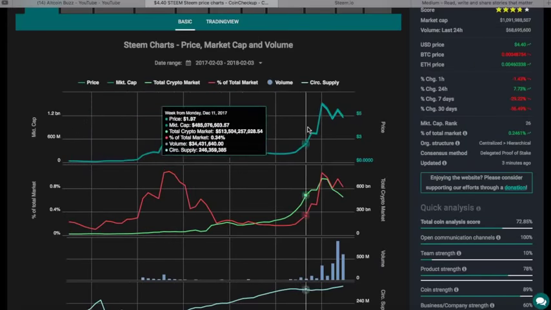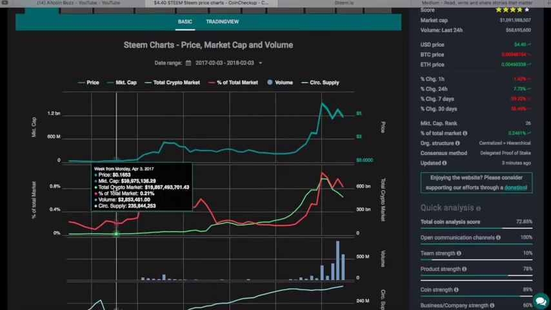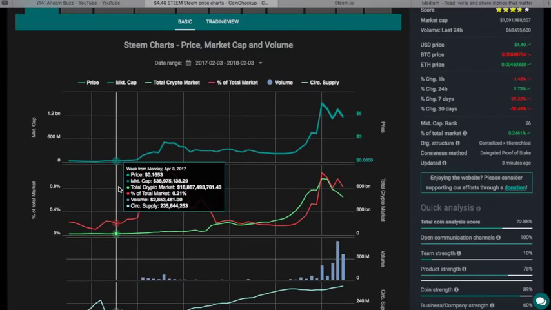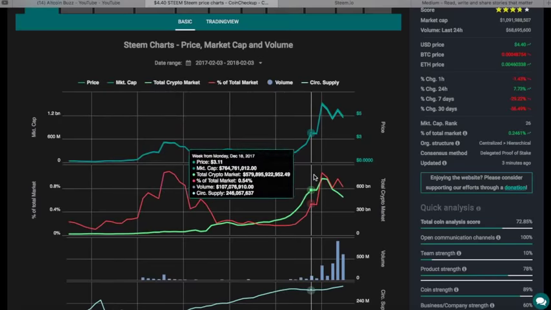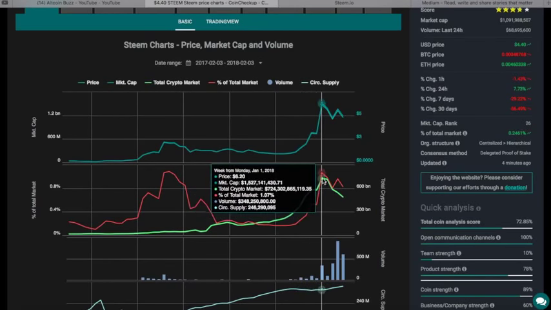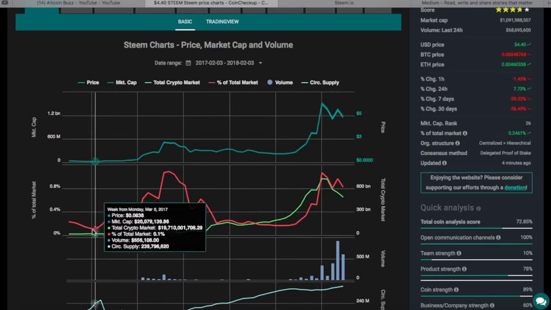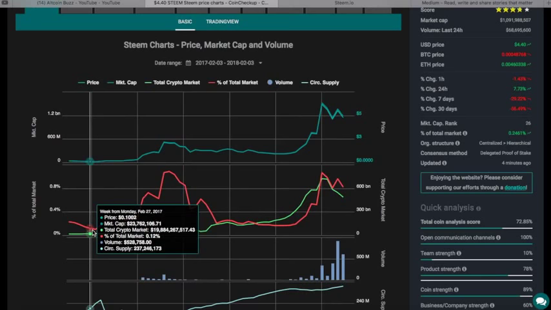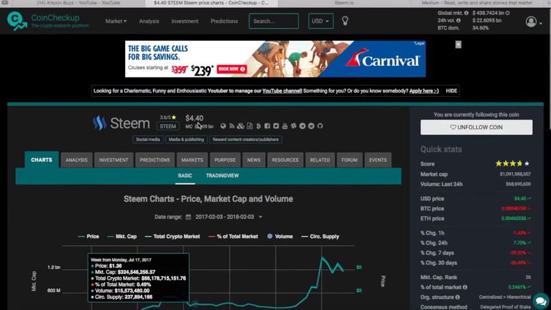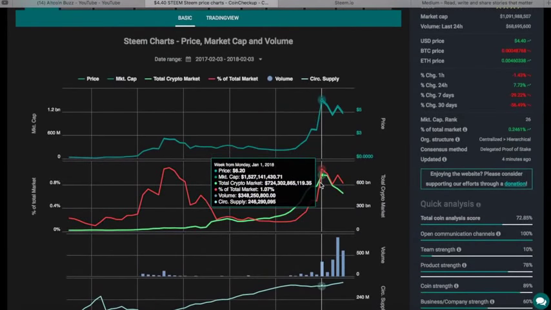This is the market cap of Steem. It's increasing. I like that. We have the percentage of total market. This is the total crypto market in green. So they've overlaid these. The whole crypto market in general has gone up over the last year. I was excited when the total market cap of crypto went over 100 billion. So this doesn't disturb me at all where we're at today. Global market cap 438 billion. Yeah, I'm good with that. I'm very good with that. We're growing over the course of last year.